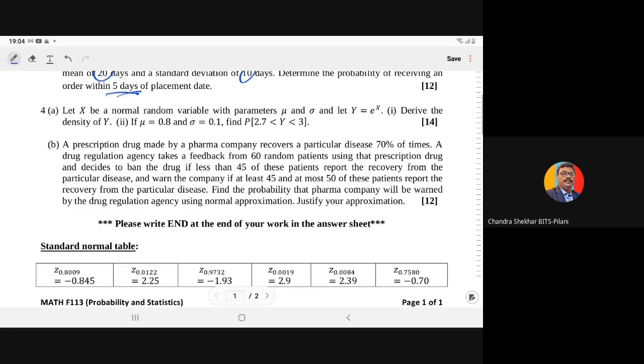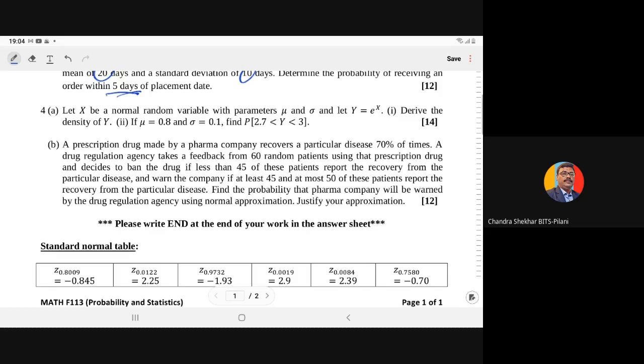A drug regulation agency takes feedback from 60 random patients using the prescription drug and decides to ban the drug if less than 45 of these patients report recovery from the particular disease. If we have less than 45 recoveries out of the 60, then the agency will not allow that company to sell the drug,